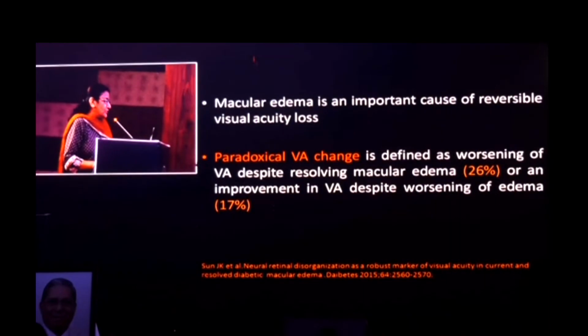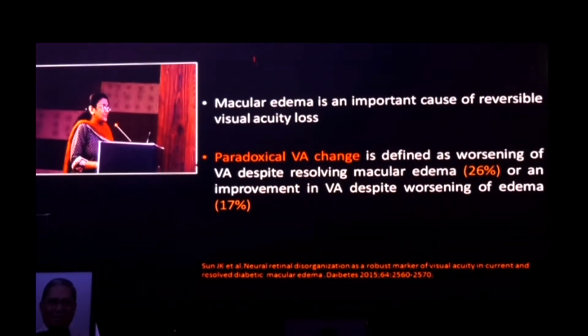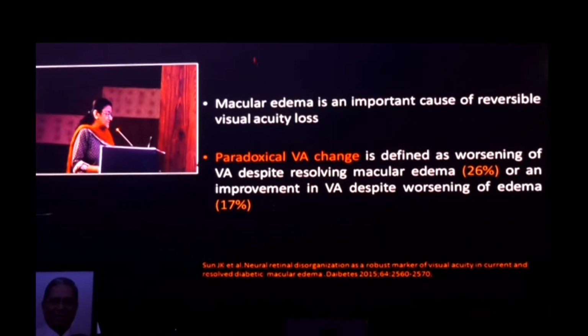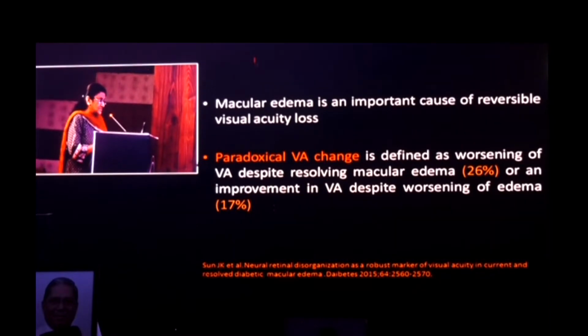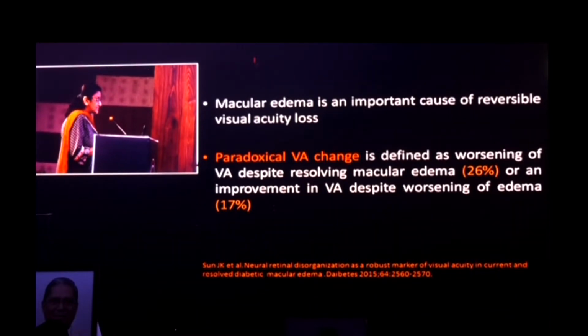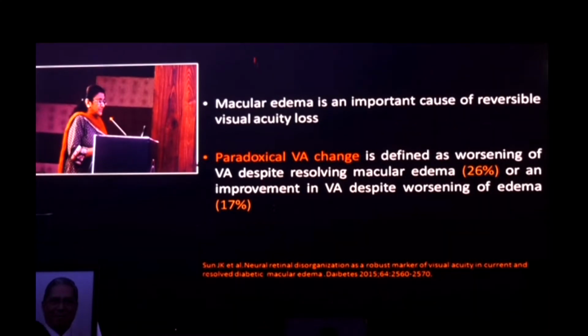Well, as we all know, macular edema is an important cause of reversible visual acuity loss. However, there are instances when we encounter paradoxical visual acuity change, which is defined as worsening of visual acuity despite resolving macular edema, or the reverse, where you have an improvement in visual acuity despite the worsening of edema. So this is found in a significant number of our patients.